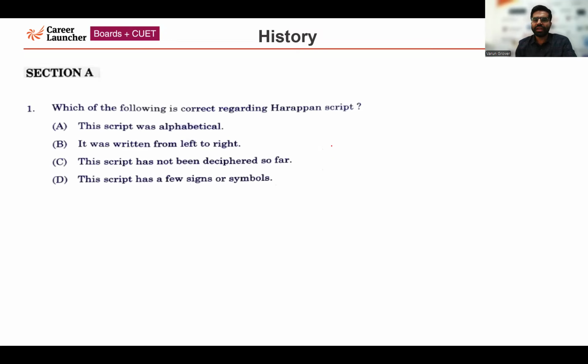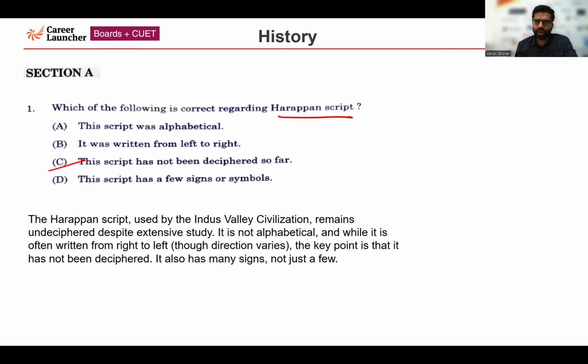Which of the following is correct regarding the Harappan script? The correct answer for this question is that the script has not been deciphered so far. When it comes to the Harappan civilization, the script has not yet been deciphered. The Harappan script, used by the Indus Valley civilization, yet remains undeciphered. Although extensive study has been done, it hasn't been deciphered.